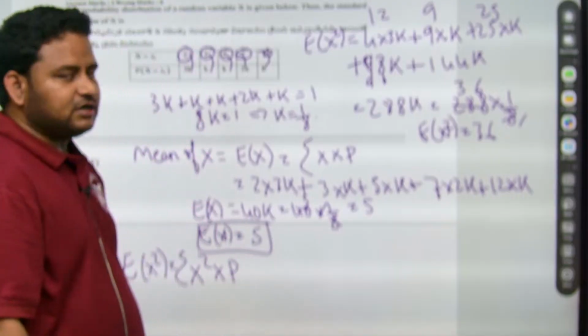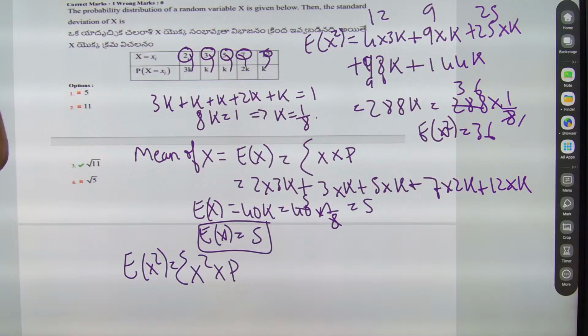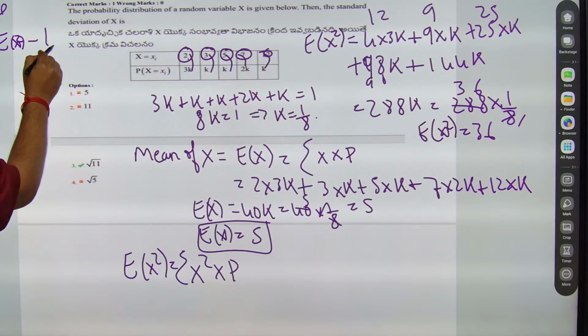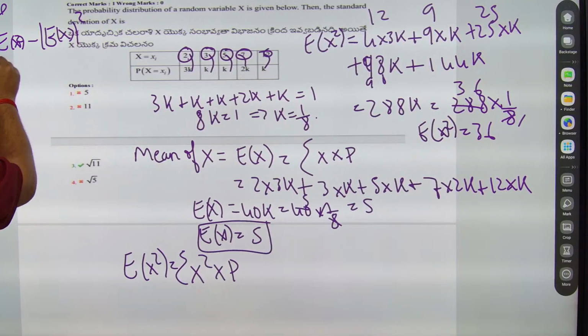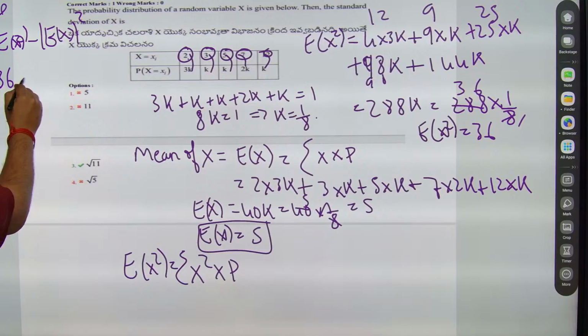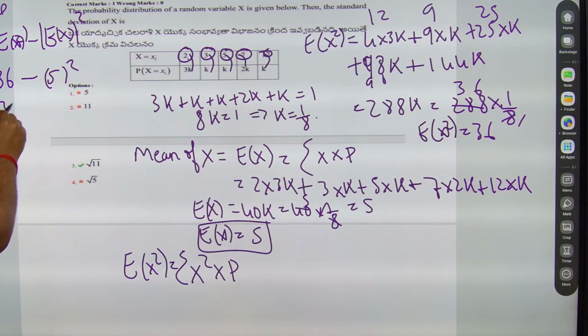Now I want the variance. If I have to find the variance, we have the formula. Variance is equal to E of x square minus the mod of E of x whole square. So that will become 36 minus E of x whole square, which is nothing but 5 square. So that will become 36 minus 25, which is 11. So the variance we got is equal to 11.